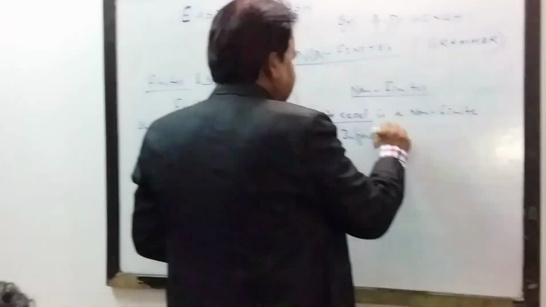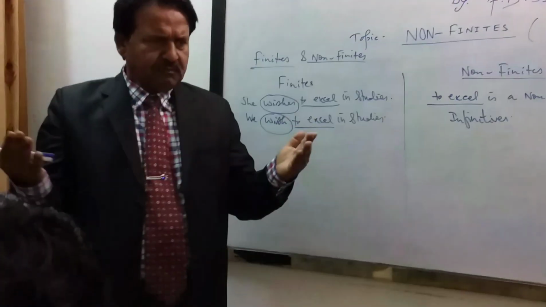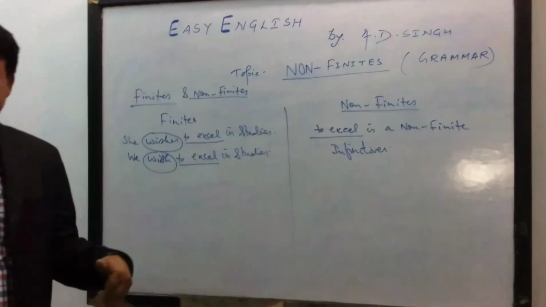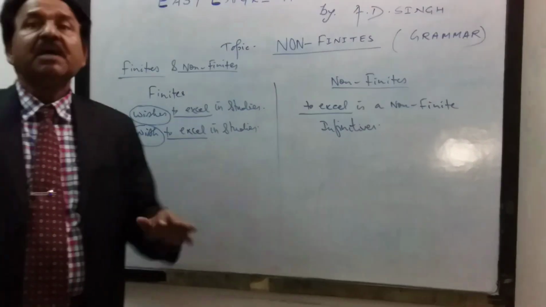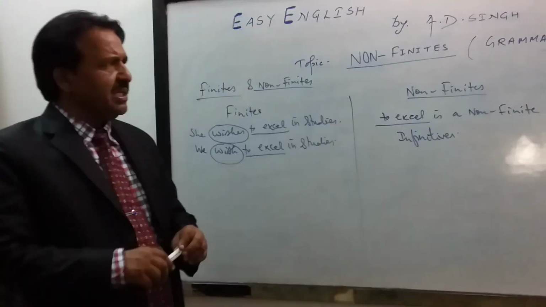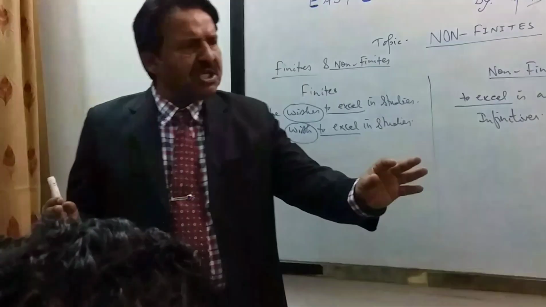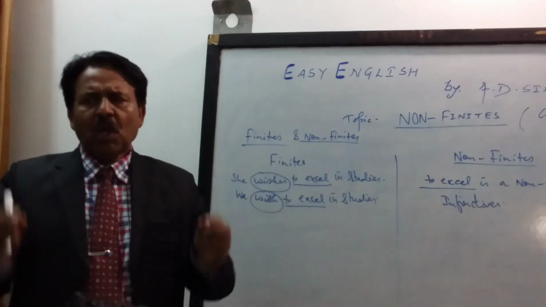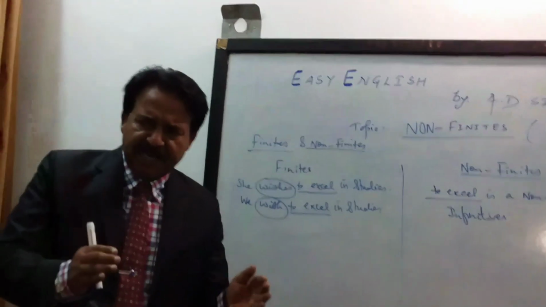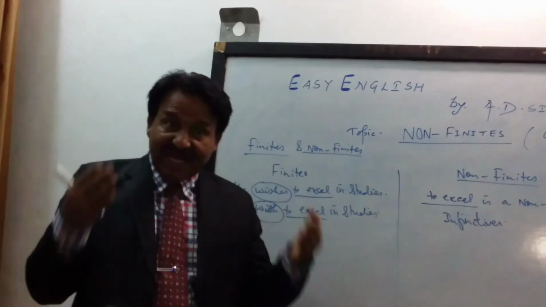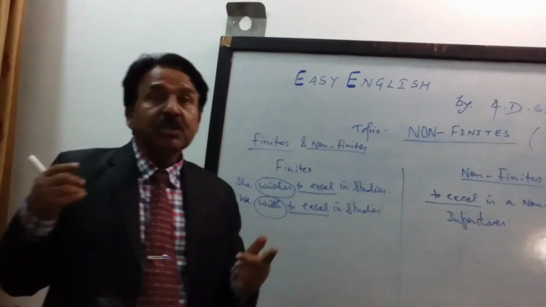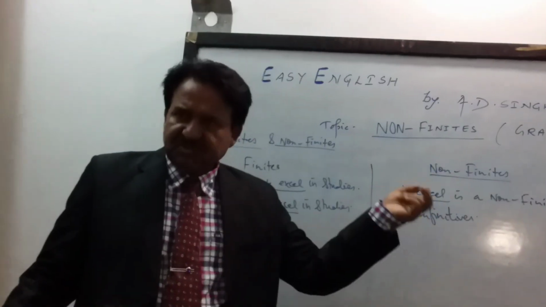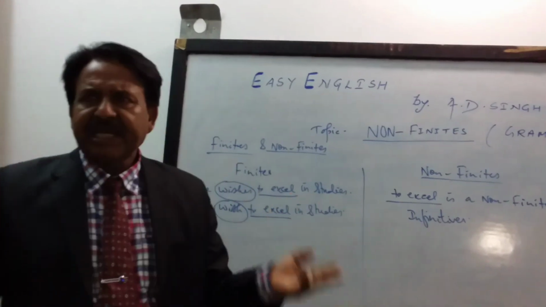Now the question arises, why should we learn finites and non-finites? Why is non-finite needed? See, there are certain expressions in English where you have to use finites and non-finites simultaneously. Sometimes you have to use finites, sometimes non-finites. Now the question arises, what are non-finites made of? There are three different categories of non-finites.